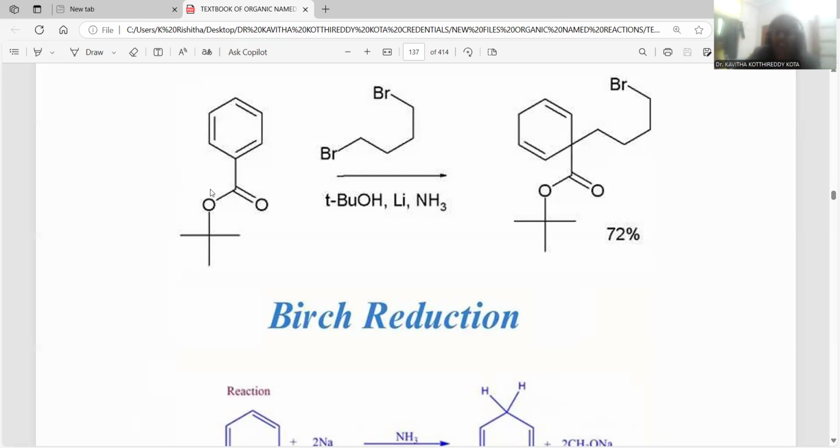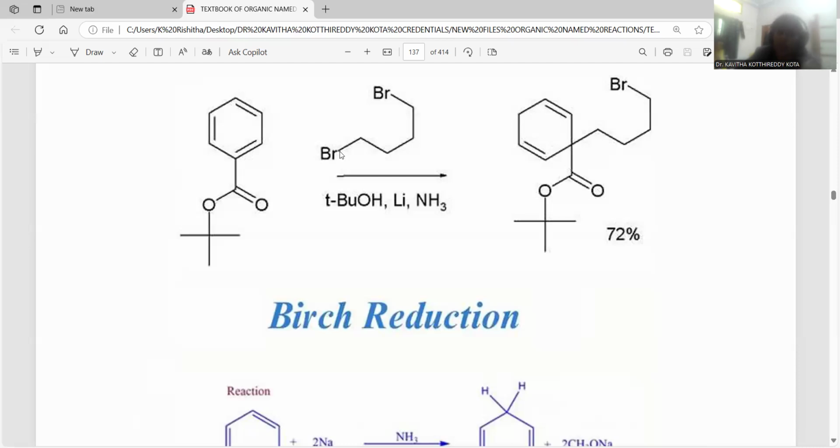If this is the case, it will not influence this ester. The ester remains as such. Our priority is only for this aromatic ring reduction, right? Birch reduction is meant for that only. Being electron withdrawing in nature, the reduction takes place at the position exactly where the ester group is located, that 1,4 position is reduced.